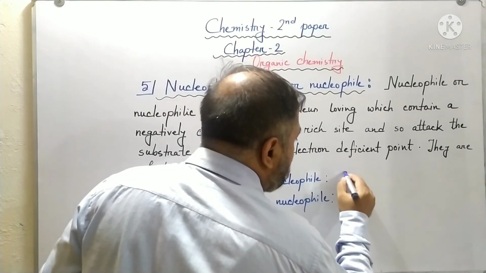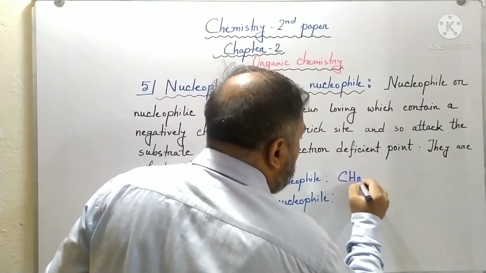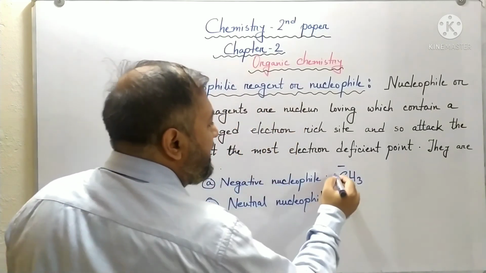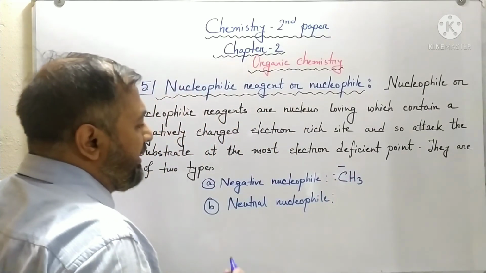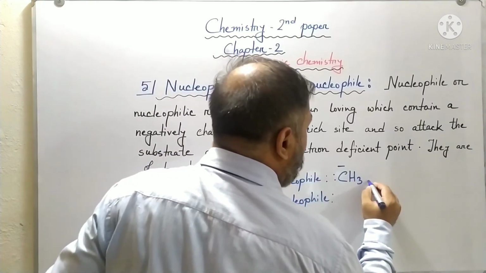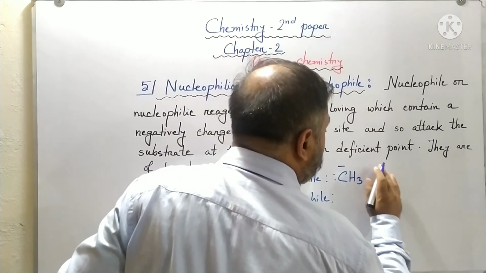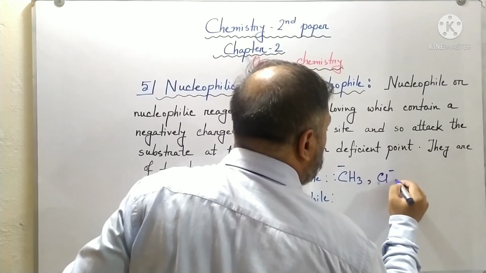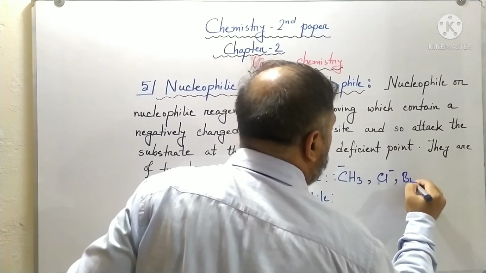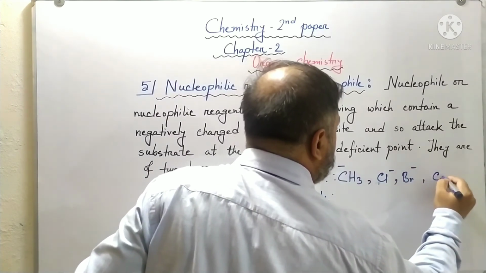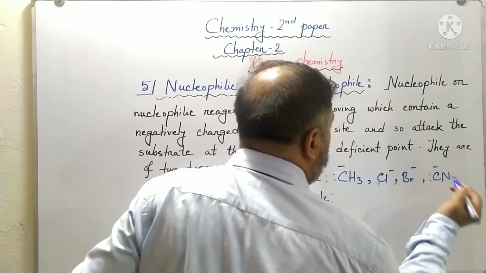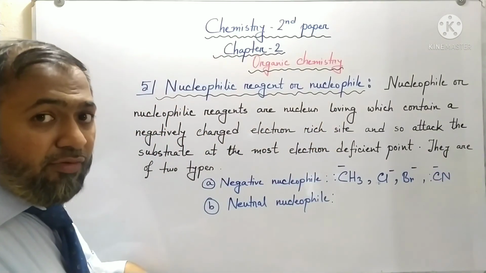So I'm going to give you examples of negative nucleophiles and neutral nucleophiles. We know that methyl carbanion is a negative nucleophile. Chloride ion, bromide ion, and cyanide ion, these are some examples of negative nucleophiles.